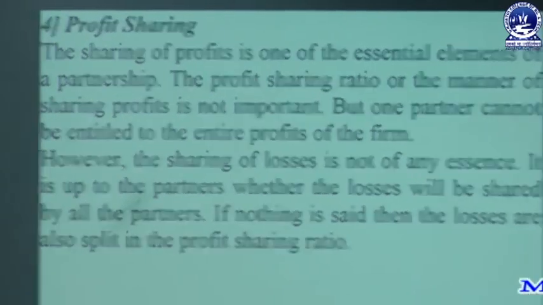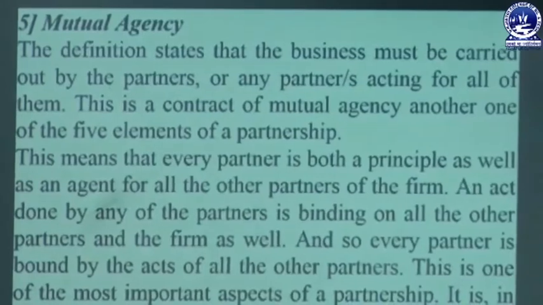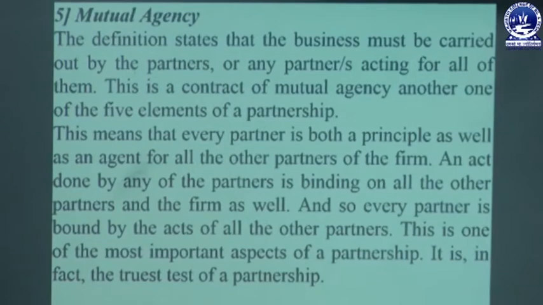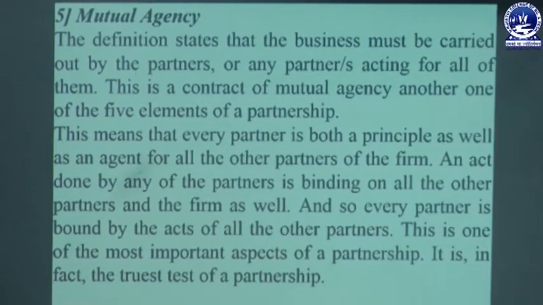So we have discussed profit, and profit is distributed as per the profit sharing ratio. In case the business in any year suffers any amount of losses, the sharing of losses is not essential. But if nothing is mentioned about sharing of losses, in that case it is split in the profit sharing ratio, as they have earned before. The fifth one is mutual agency. This definition states that business must be carried on by all the partners or any partner acting for all of them. This is a contract of mutual agency, another of the essential elements of a partnership business.